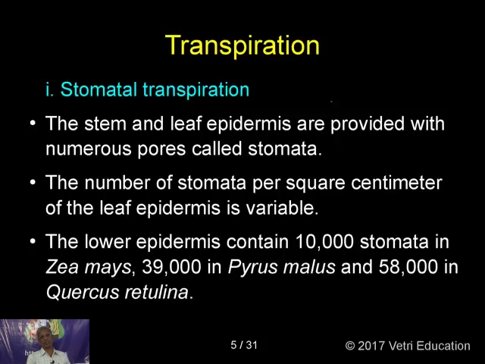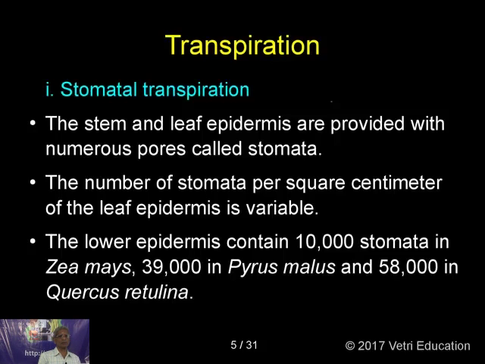That's why, when I tell you that the leaves are provided with a number of stomata, most of you may ask, sir, you are telling that the leaves possess stomata, but we are not able to see. Fine, your question is a good question, but you can't see the stomata with your naked eye. The stomata are so small that they need microscopes.